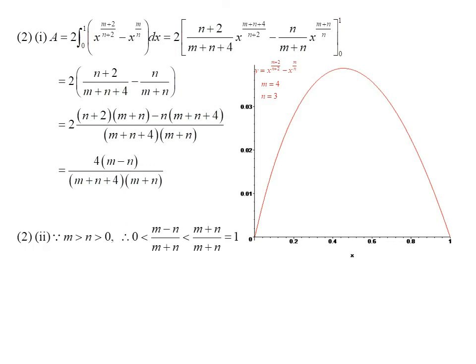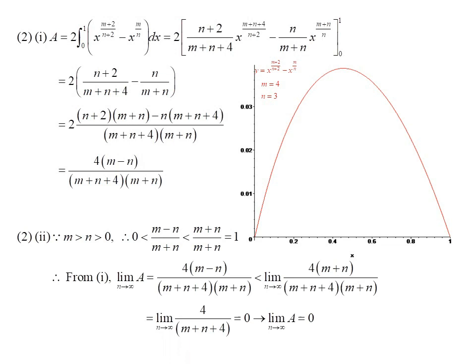Since m is greater than n, which is also greater than 0, we may apply the scaling method to the second part of question 2. So the value of m minus n over the sum of m plus n is less than the sum of m plus n over itself, which is 1. From the result of the first part of this question, the area is greater than 0, and at the same time, the area is less than 4 over the sum of m plus n plus 4.